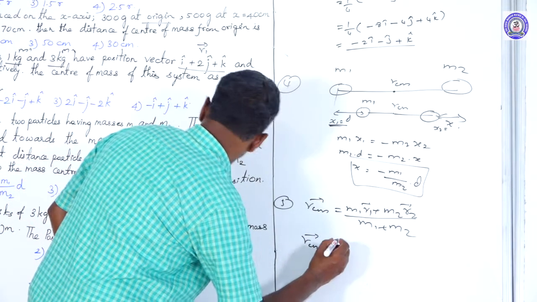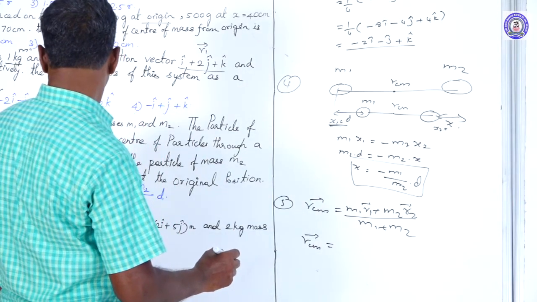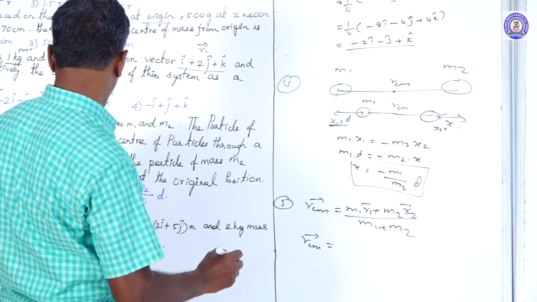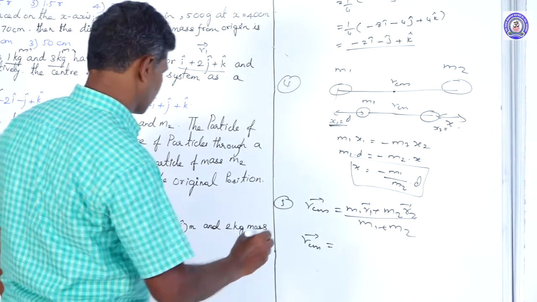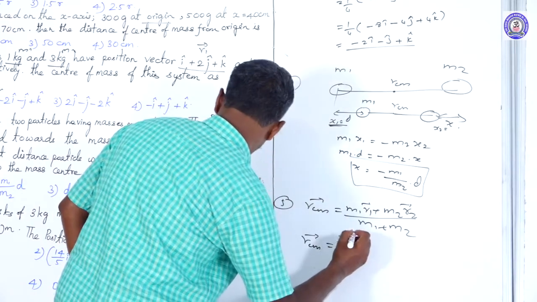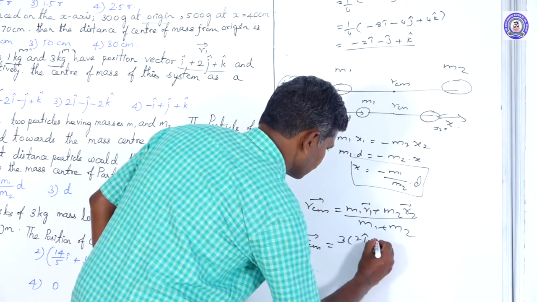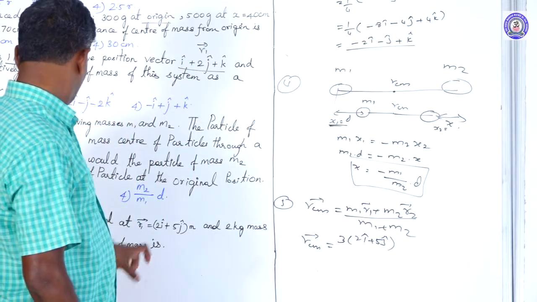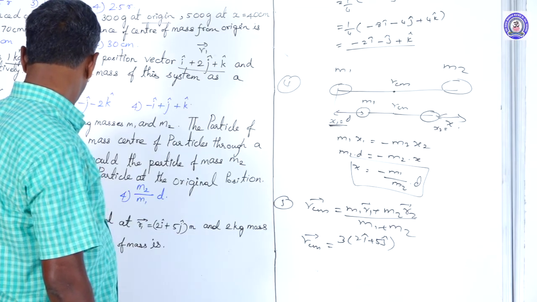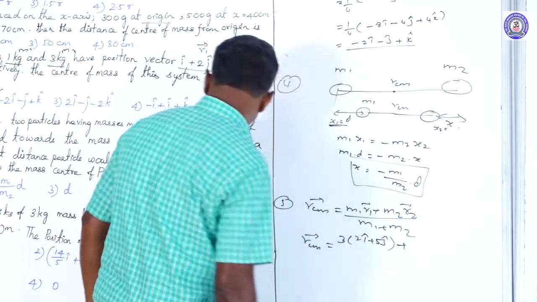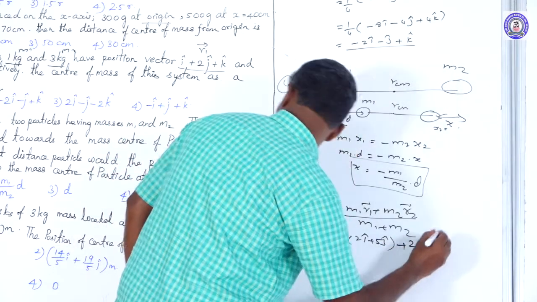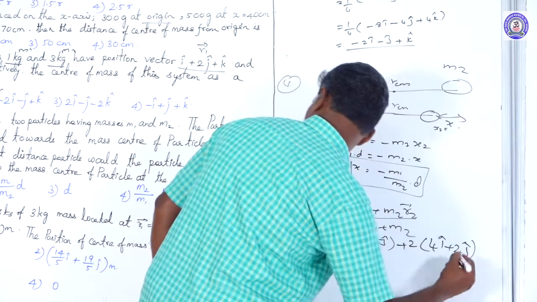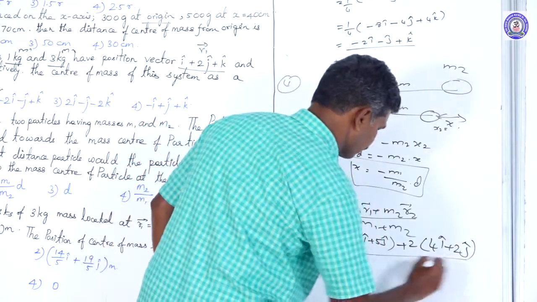R_CM vector equals m1 mass, the 3 kg mass located at the r1 position. That's why m1 is 3 into 2 i cap plus 5 j cap. In this two dimensional manner we are getting the position vector of the center of mass. Then plus the second mass, which is 2 kg, 2 into 4 i cap plus 2 j cap, divided by 5.